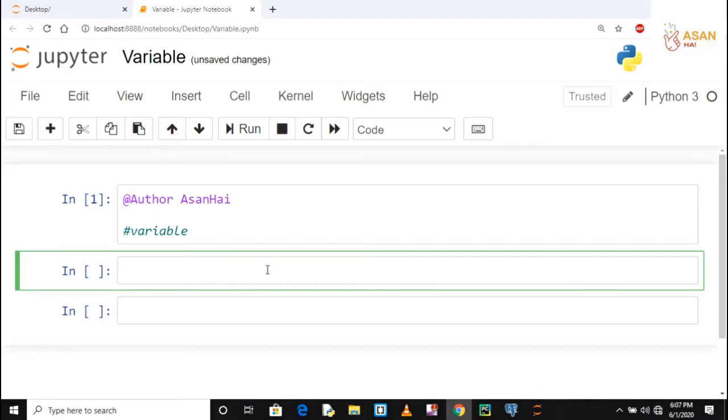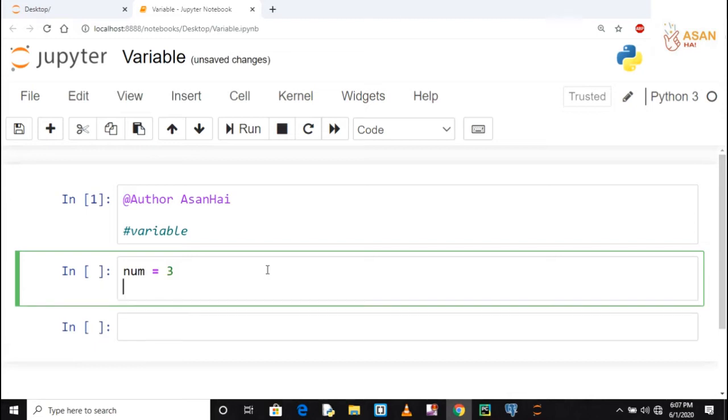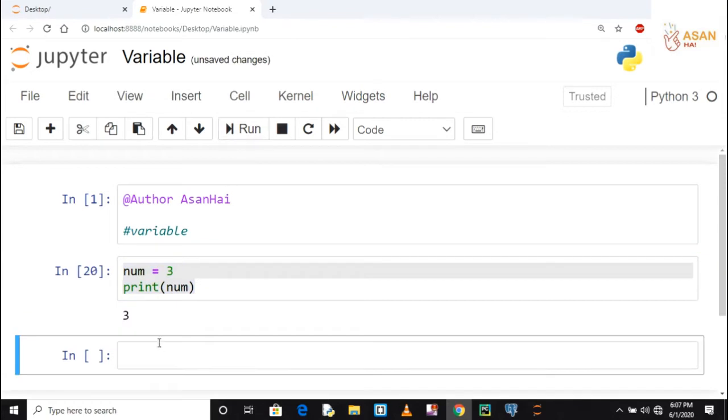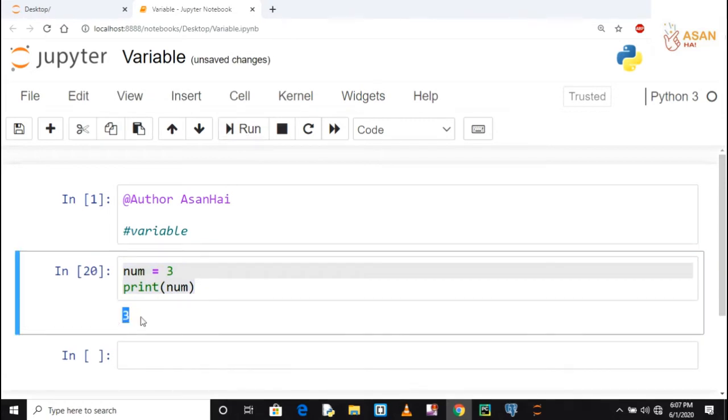Now let's define a variable num and assign a value 3 to it. In the next line, let's print the value with the help of print function, but we are not going to use the quotation mark because whatever gets written in this quotation gets printed on screen, but we have to print the value of num. So what we will do, we will pass the num as it is, and let's run the code. Okay guys, 3 has been printed on screen.